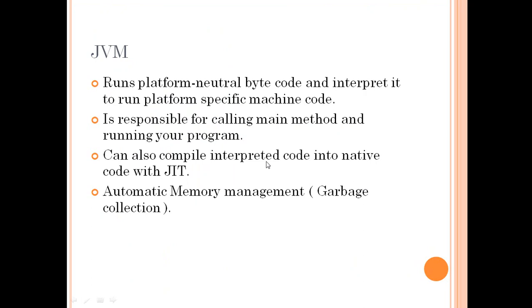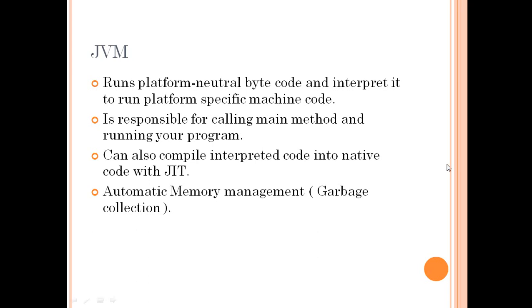At a very high level, the JVM runs platform neutral bytecode and interprets it to run platform specific machine code. This is the functionality of the JVM. It is also responsible for calling the main method and running your program. When we write a basic hello world program in Java, we need to write a main method, a static main method, that is the initial point of our application. The calling of that main method is done by the JVM.